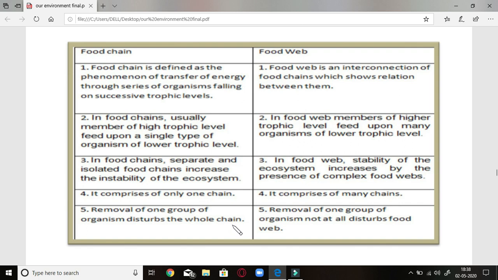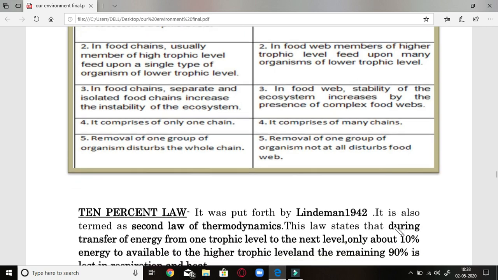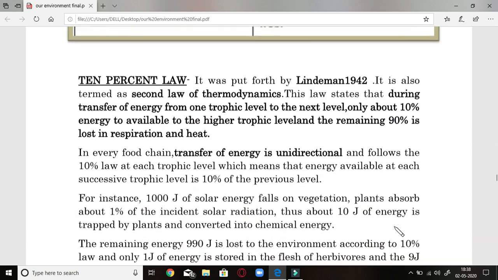For example, if a deer is removed from the 3-step food chain, what is going to happen is that the lion will starve and die, and along with that grass will grow at a very large level. So at both the levels, before and after the deer, there will be too much disbalance and the ecosystem will be disturbed. Whereas in a food web, removal of one group of organisms is not going to disturb the whole food web. Okay, I hope you understood the difference between them.